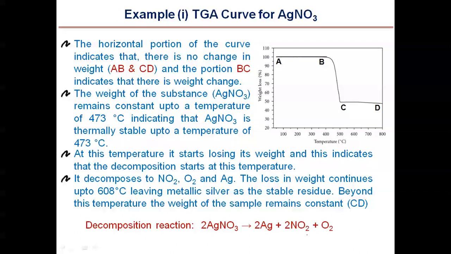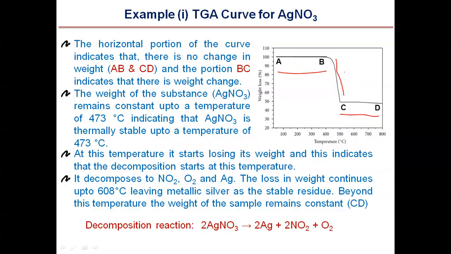So one is the TGA curve for AgNO3. In the curve we have three parts. One part is AB, a horizontal portion. We have one more horizontal portion here, CD. These horizontal portions in the TGA curve of AgNO3 indicate that there is no change in the weight of AgNO3. And the portion BC indicates the change in the weight of AgNO3.